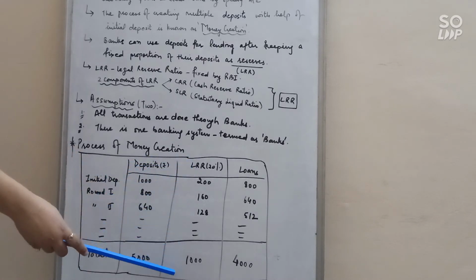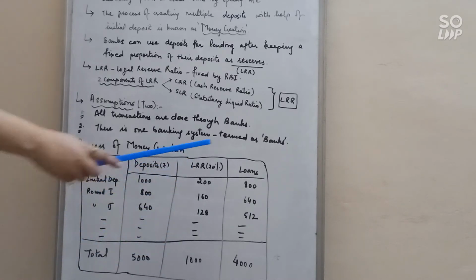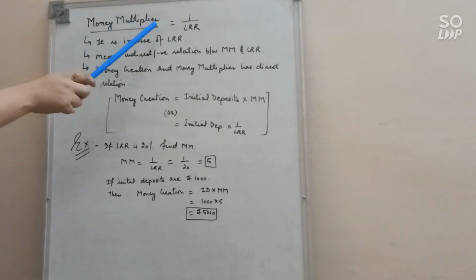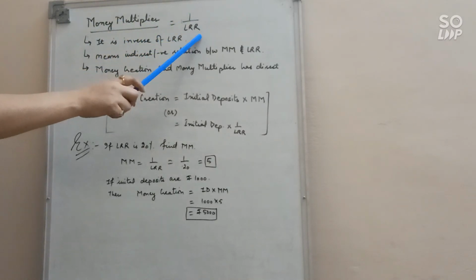LRR is 1000 and loans granted by the bank are 4000. So total deposits are 5000, which is 5 times the initial deposits. This number, 5 times, is known as the money multiplier. The formula of the money multiplier is 1 upon LRR.